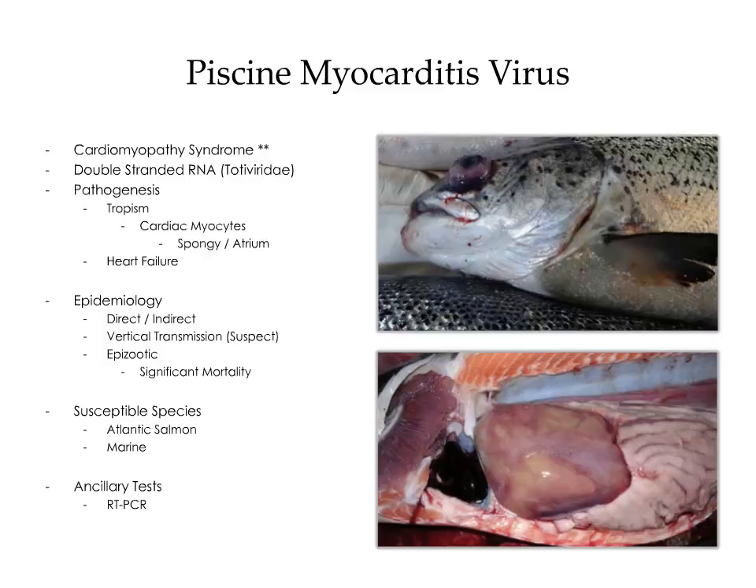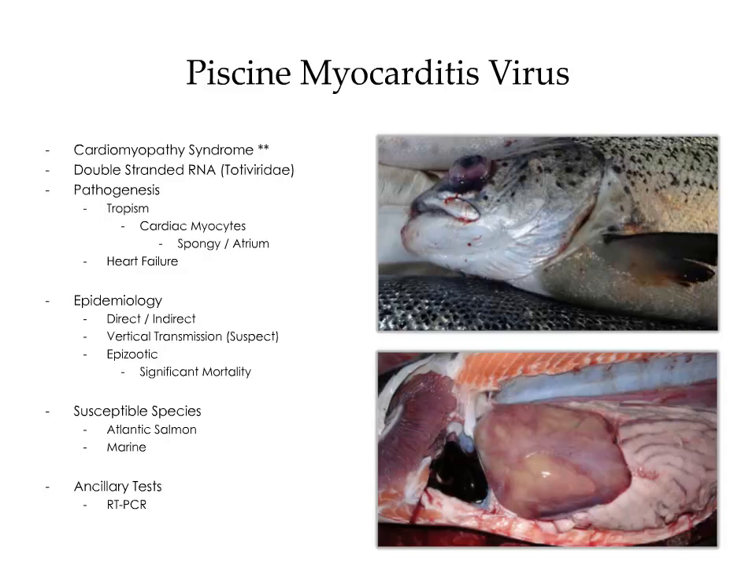Piscine myocarditis virus is the agent responsible for cardiomyopathy syndrome. This is a double-stranded RNA virus of the family Totiviridae. As with pancreas disease, this disease is not reportable, however, it is being monitored closely. In regards to pathogenesis, the virus has a tropism for cardiac myocytes, specifically those of the spongy ventricle and the atrium. Infection will often result in heart failure.